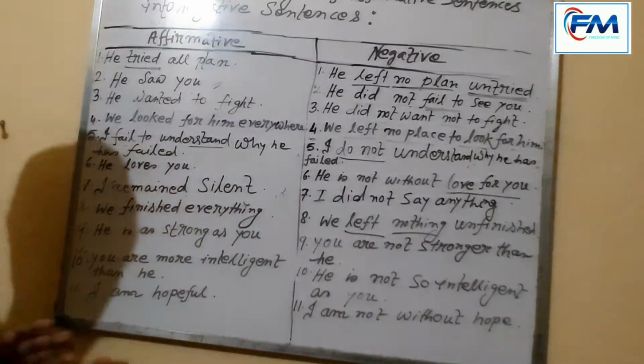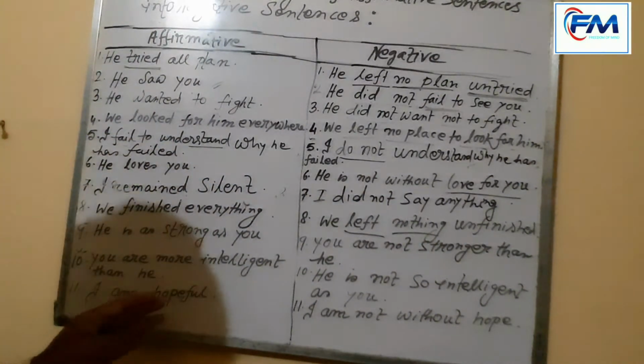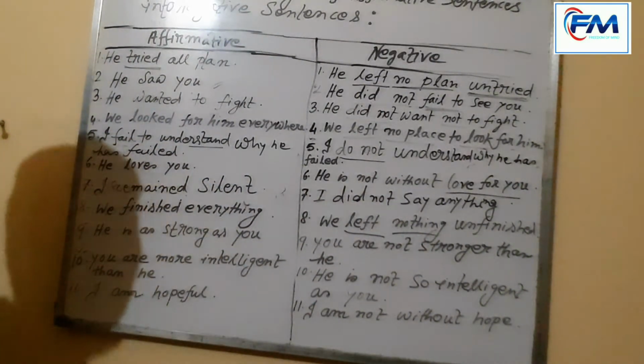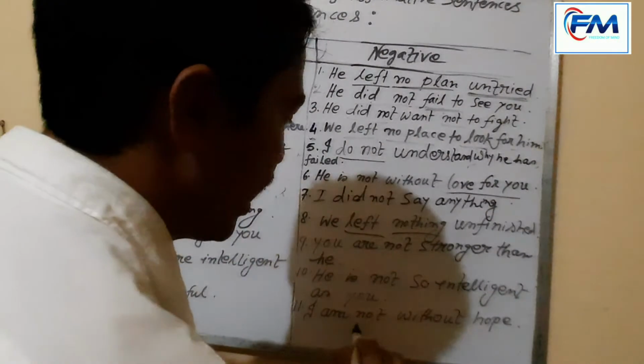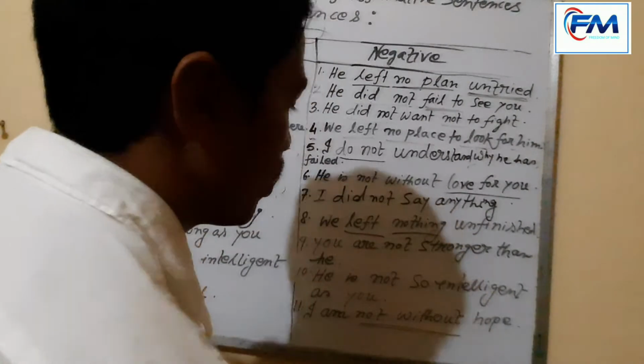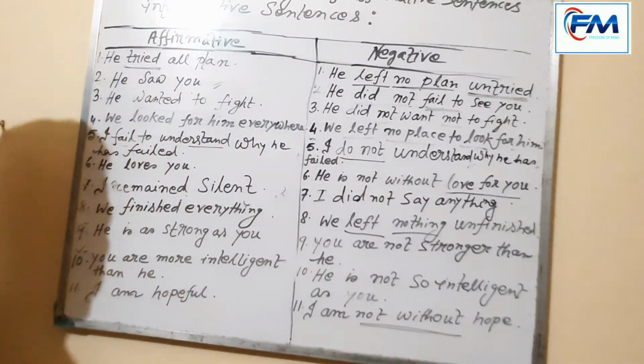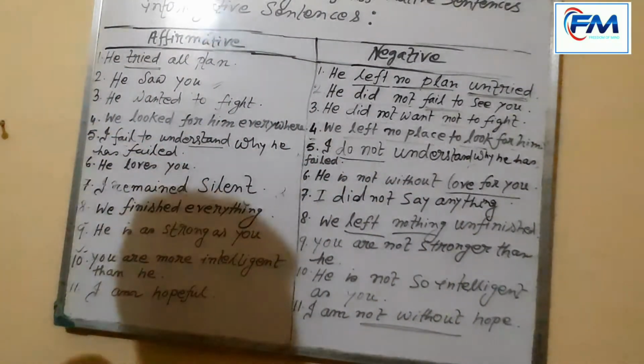Okay. Our last example, I am hopeful. And what have I changed it into in negative? I am not without hope. This is also an exceptional example of transformations from affirmative to negative sentences. So these are the examples of transformations from affirmative sentence into negative sentence.